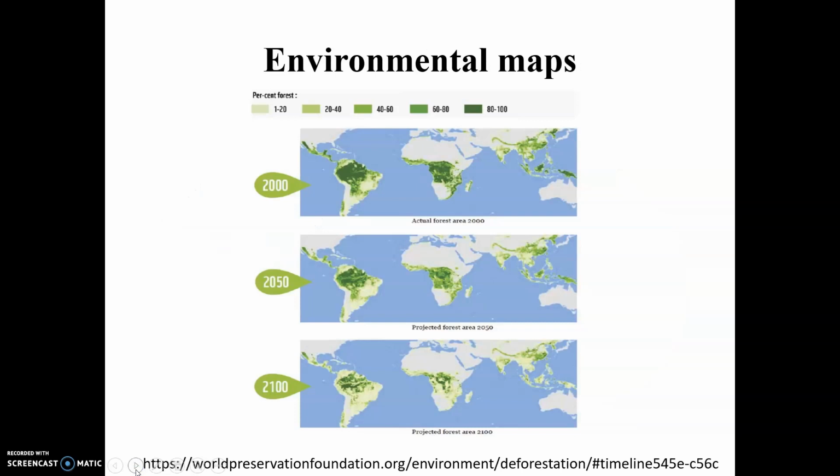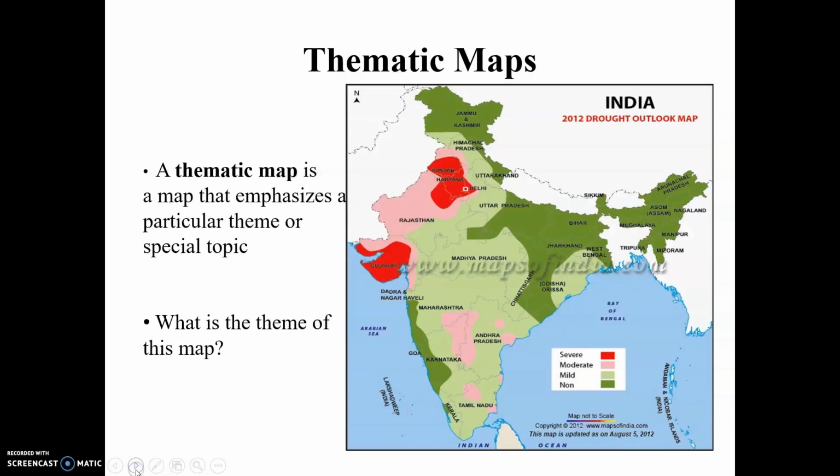Now, what are environmental maps and why are we learning these types of maps under environmental science? So environmental maps have themes based on environmental features. Like here in this map, we can see actual forest area in year 2000. What will be the percentage of forest area in year 2050, and what is the projected forest area in year 2100. So this map can be called the projected forest area map of the world, and this is a type of environmental map because it shows environmental features.